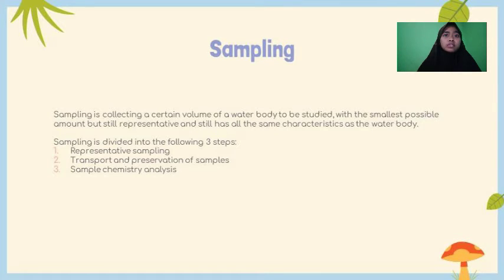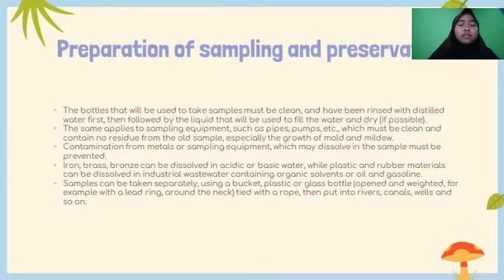Sampling is divided into the following three steps. Number 1, representative sampling. 2, transport and preservation of the sample. 3, sample chemistry analysis. Preparation of sampling and preservation.